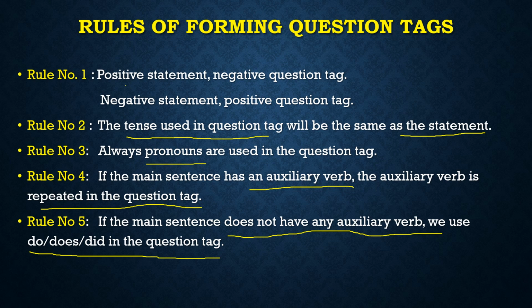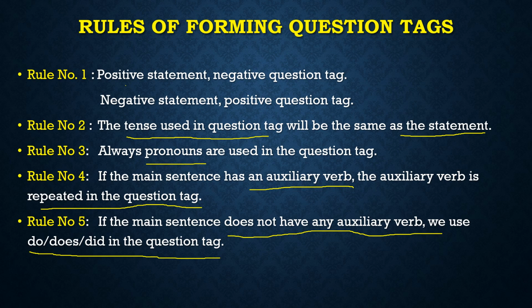Once again I am reading out the rules for you. Pause the video, learn the rules, and then we will move forward to our exercise or examples. Positive statement, negative question tag; negative statement, positive question tag. First rule. Second, the tense used in the question tag will be the same as the statement.